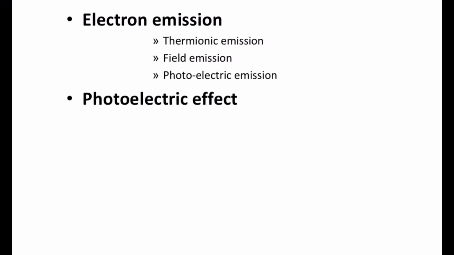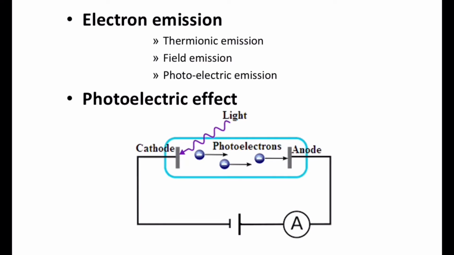So coming to the photoelectric effect. When incident light of a particular wavelength is incident on a cathode, that is a negative electrode, electrons are emitted, which are called photoelectrons. They are collected by the anode, and these electrons flow through the emitter and battery and again to the cathode. This is called the photoelectric effect. Here the cathode is a negative electrode and the anode is a positive electrode.